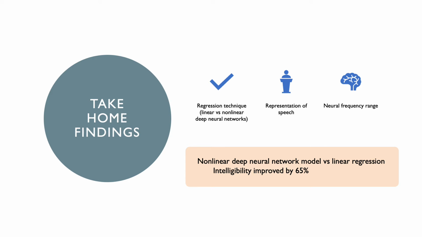The experiment discovered that the deep neural network vocoder system sounds the closest to natural speech, and it accurately reported the gender of the speaker compared to the other methods. Intelligibility also increased by 65% when comparing results from using the deep neural network model versus linear regression.